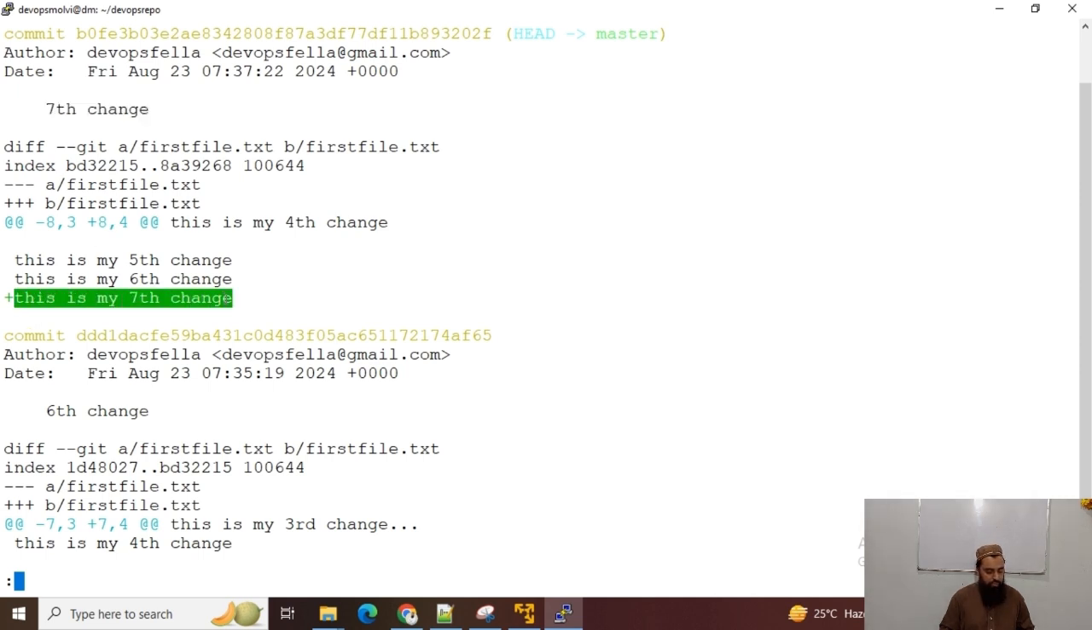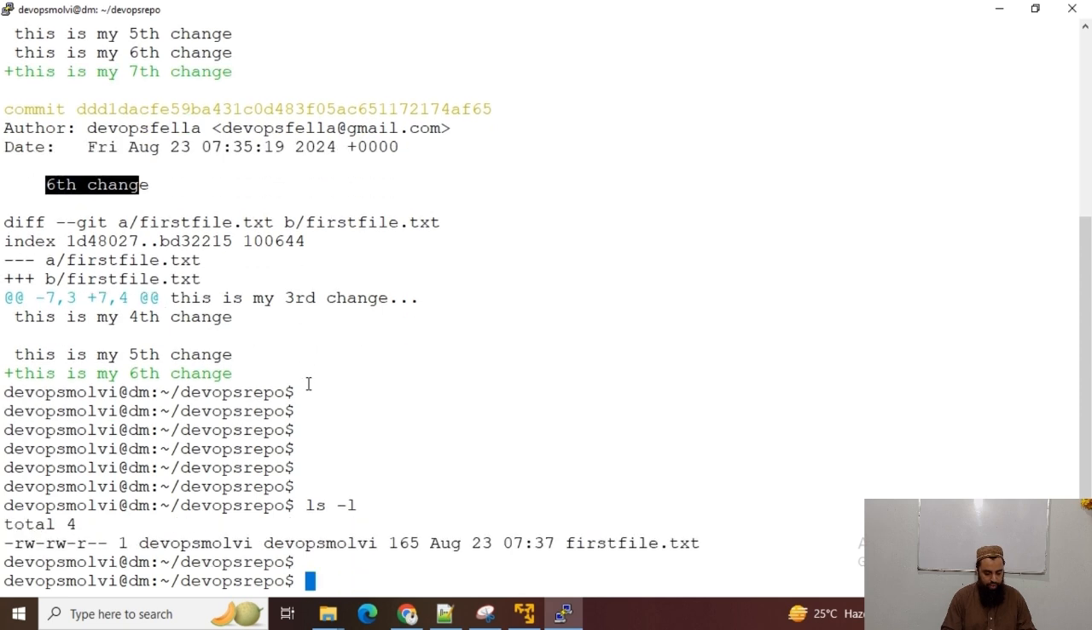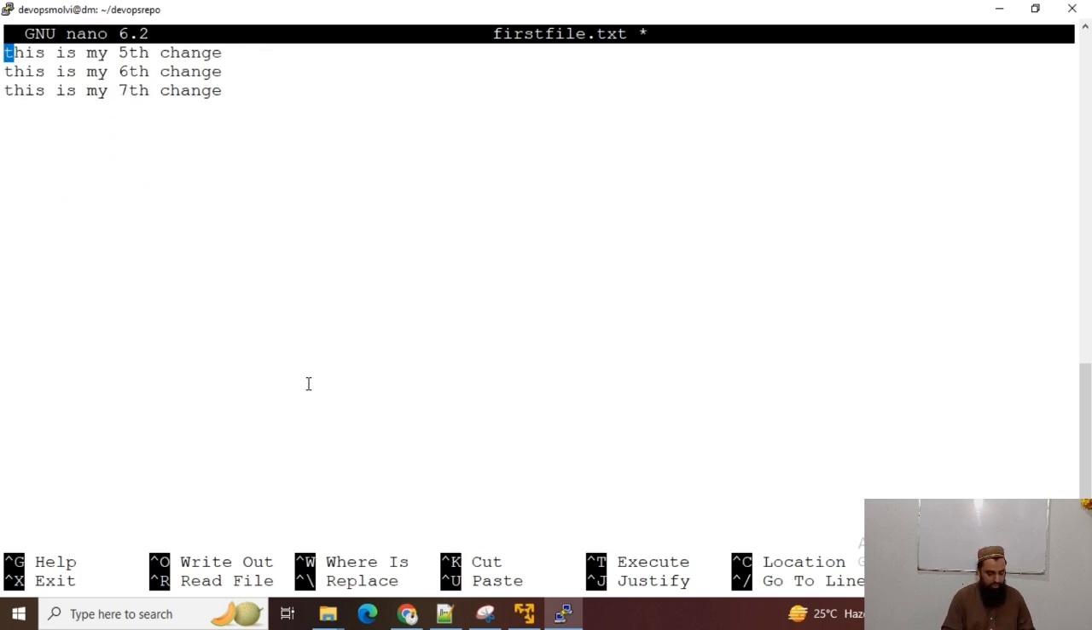And now similarly, if I want to see the difference between the 7th change and the 6th change, we can see the difference of commit 1 and commit 2. We can see the differences between the commits using the git log -p command. Now for instance, this is my file, nano first file. Now I want to create a big change. I will just empty this file.